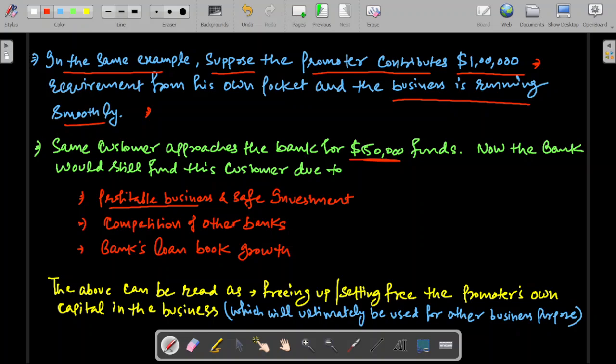So investing in this business that the borrower is carrying on from the last 5 to 7 years from his own capital is a safe investment. By seeing the financials and the business model, you are comfortable that the funds that we are going to lend to this guy are going to be safe.